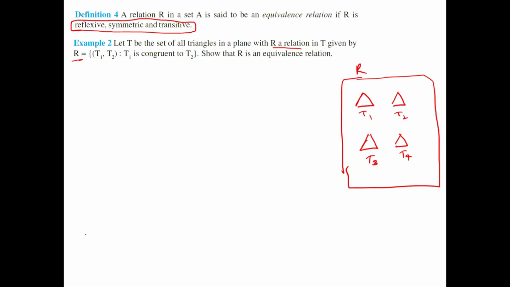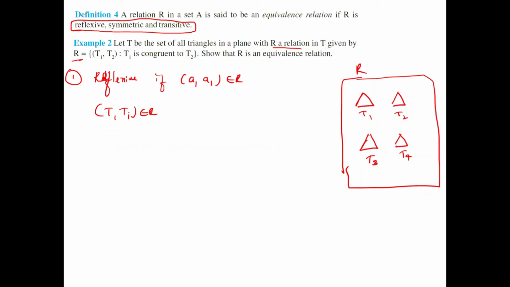What is the first condition here? To show that it is an equivalence relation, first we have to show that it is reflexive. What is the reflexive condition? (a, a) belongs to R for all a in the set A. Here in place of A, I'll take T. Now I'll take (T1, T1): does it belong to R or not?